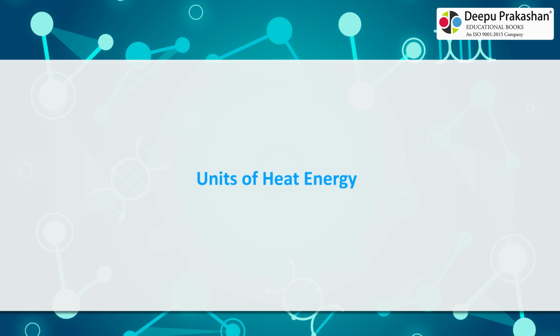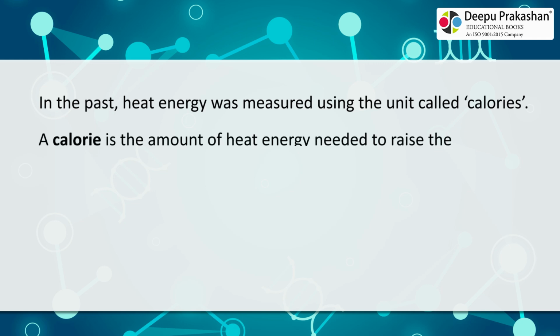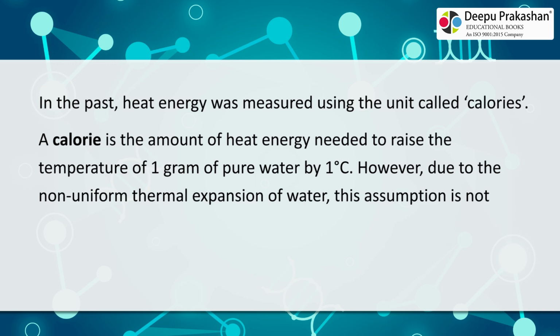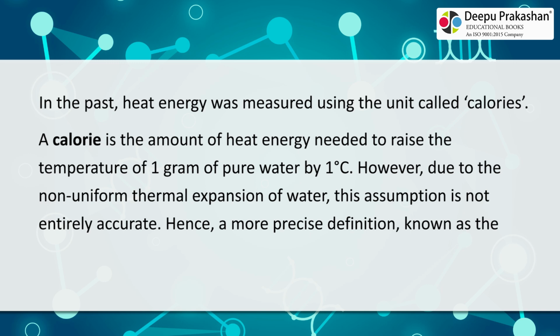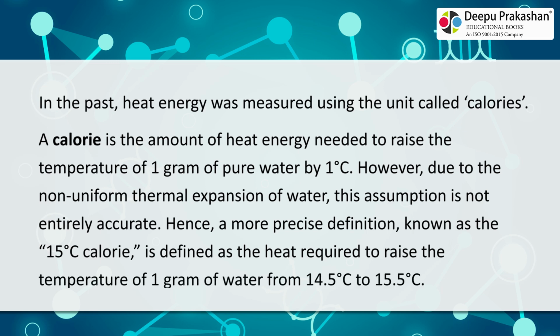Units of heat energy. In the past, heat energy was measured using the unit called calories. A calorie is the amount of heat energy needed to raise the temperature of 1 gram of pure water by 1 degree Celsius. However, due to the non-uniform thermal expansion of water, this assumption is not entirely accurate. Hence, a more precise definition, known as the 15 degrees Celsius calorie, is defined as the heat required to raise the temperature of 1 gram of water from 14.5 degrees Celsius to 15.5 degrees Celsius.